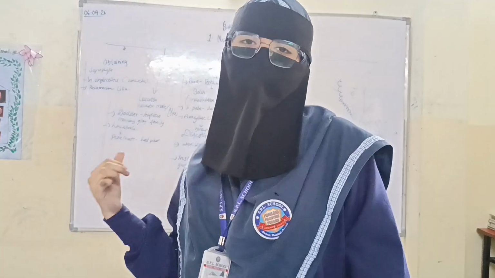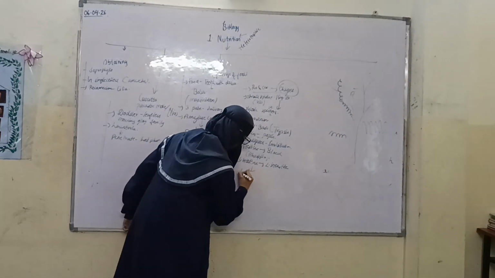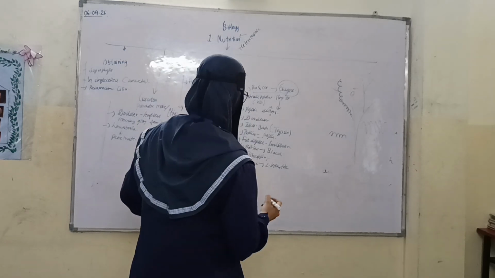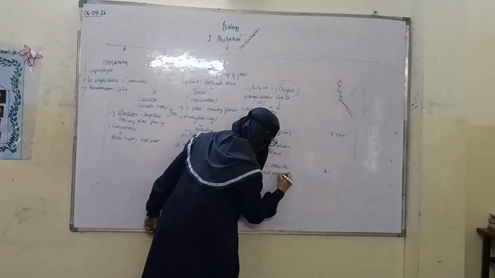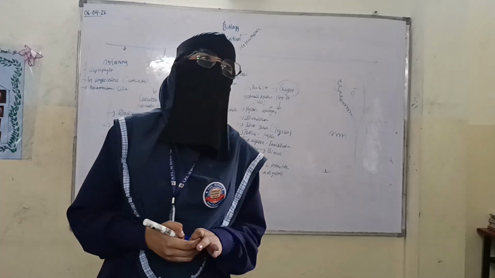The undigested food passes from the small intestine to the large intestine and is then expelled through the anus.